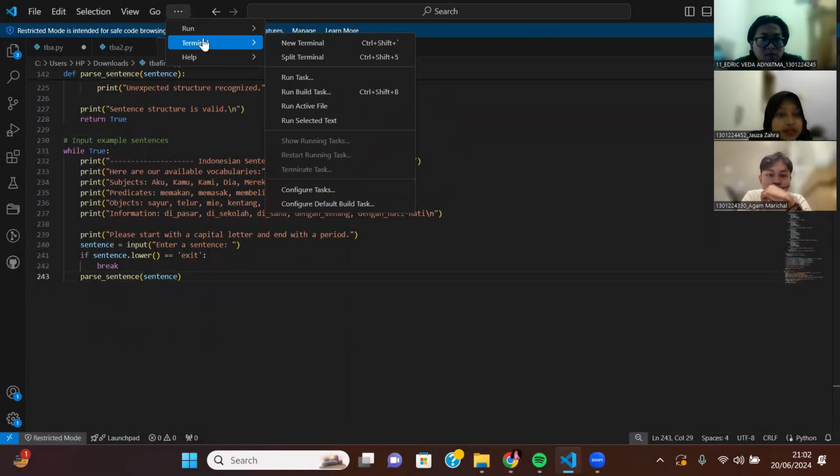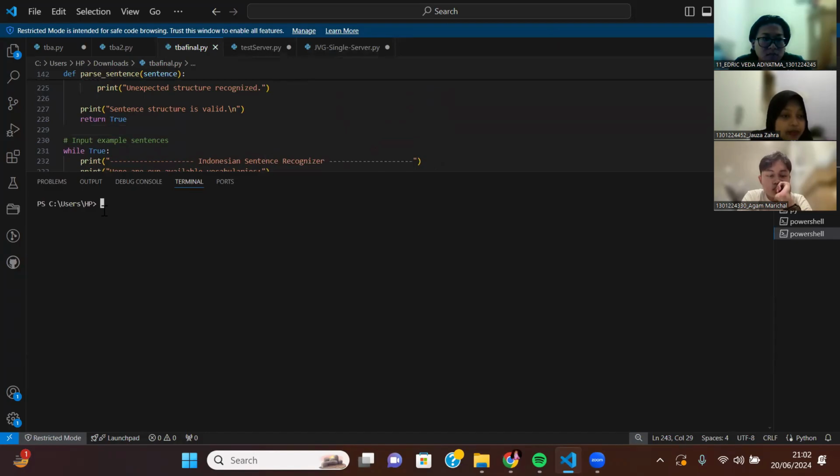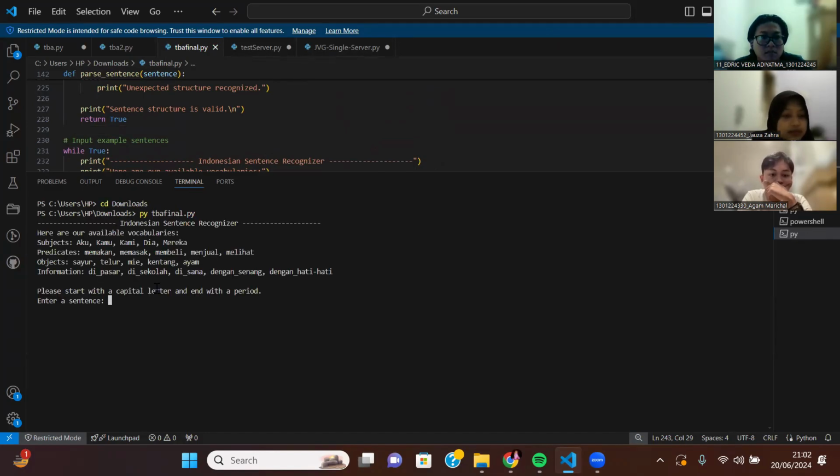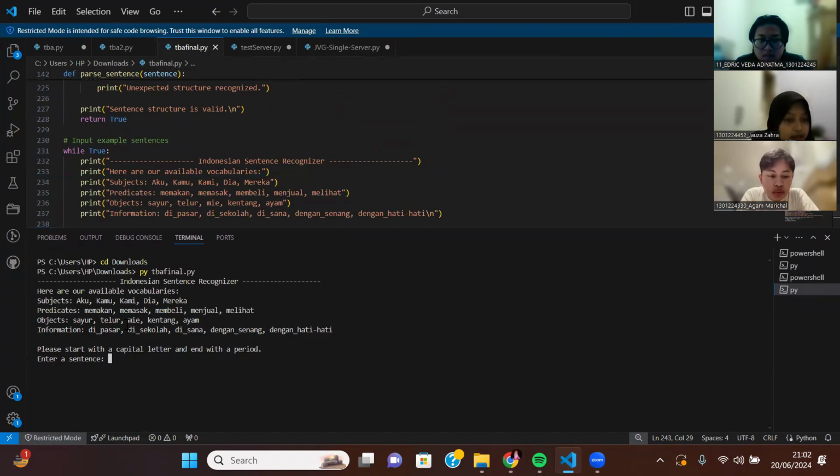Okay, let's try to run the program here. Here, this is our program. And here we just need to input a sentence that we want to recognize or check, with a capital letter at the start and with a period.